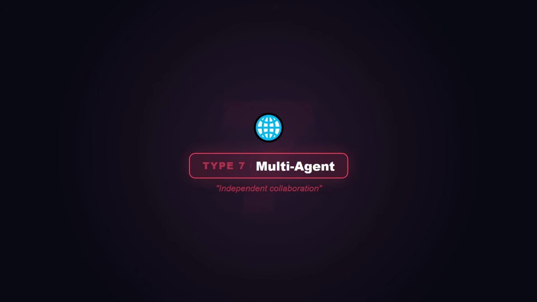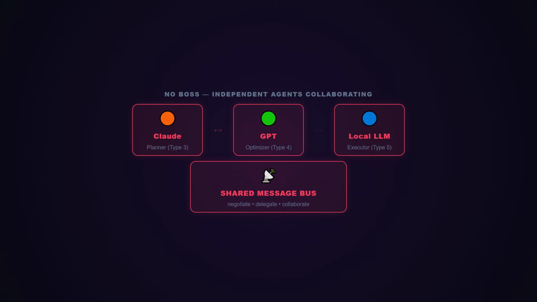Type 7. Multi-agent systems. The final form. This isn't one agent with subagents. This is multiple independent agents, each with their own goals, their own models, their own strategies, collaborating to solve problems no single agent could handle. In hierarchical systems, there's a boss. In multi-agent systems, there are equals.